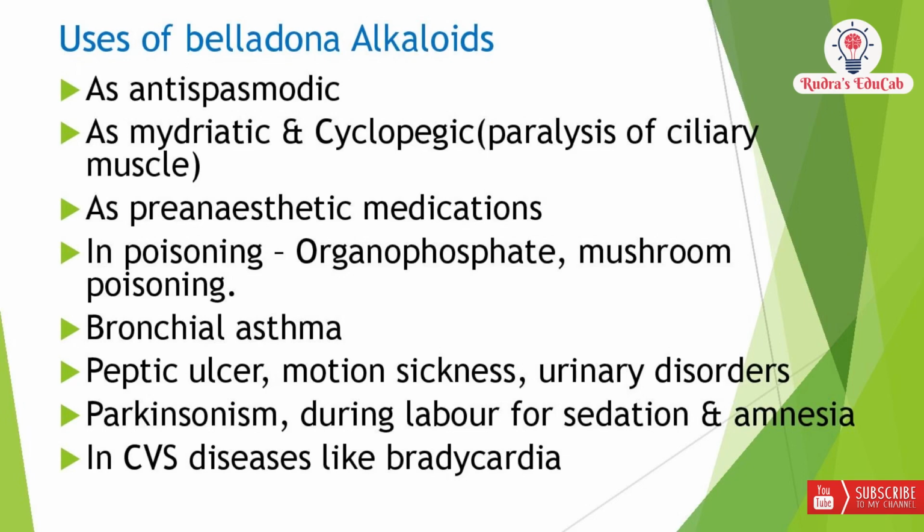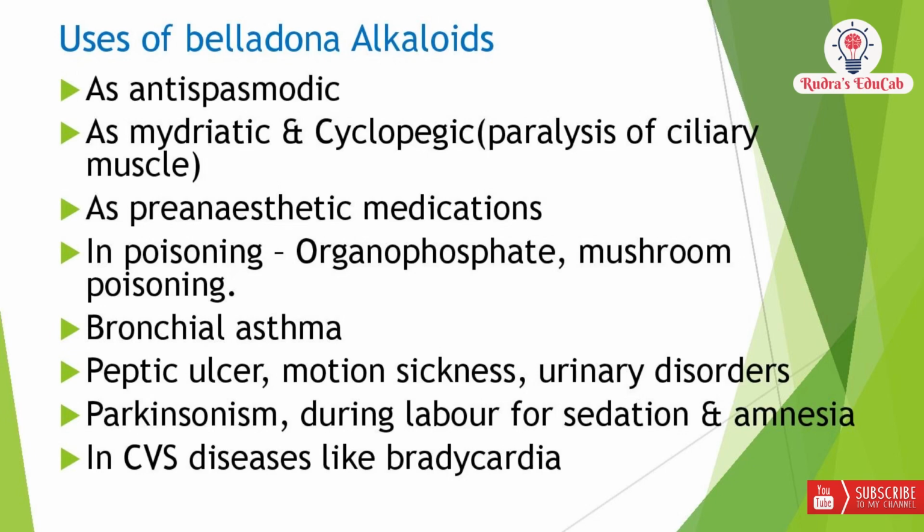Uses of belladonna alkaloids. Belladonna alkaloids like atropine or hyoscine are used as antispasmodics, and they are also used as mydriatics and cycloplegics. Mydriatic means the drug which dilates the pupil, and cycloplegic is the drug which is used to paralyze the ciliary muscle. Belladonna alkaloids are also used as pre-anesthetic medication, and in organophosphate and mushroom poisoning.